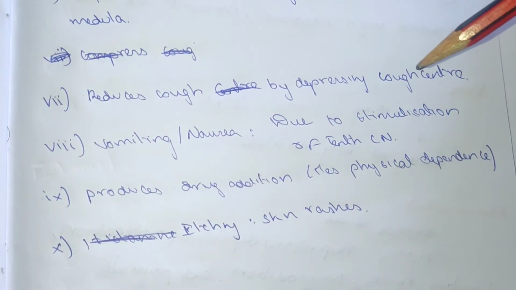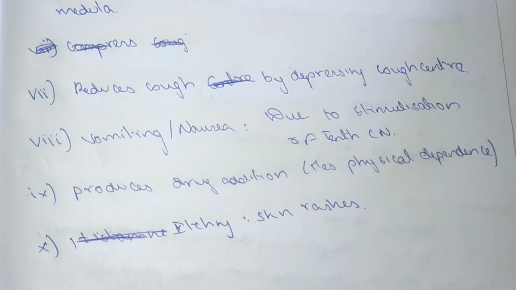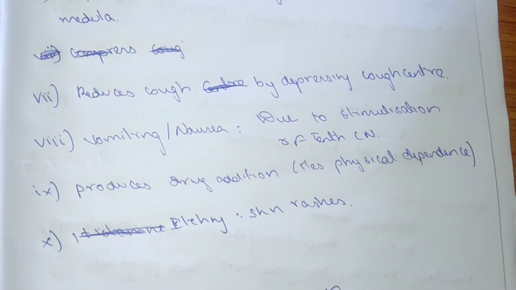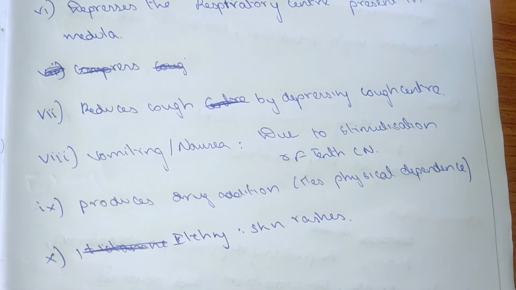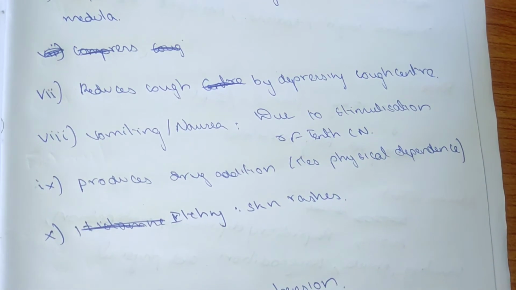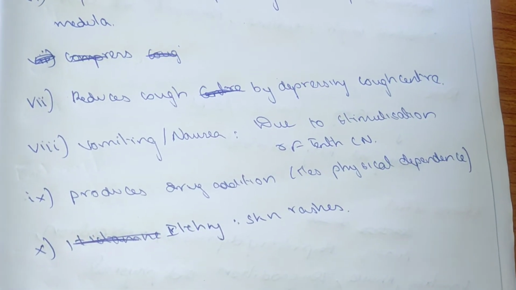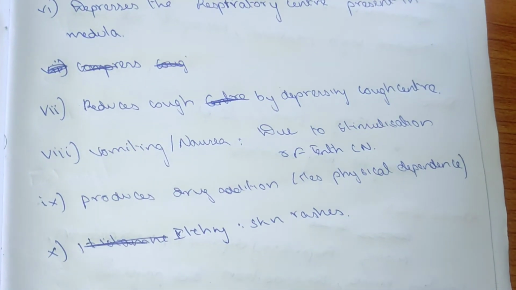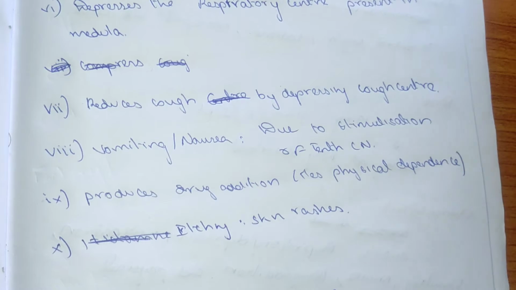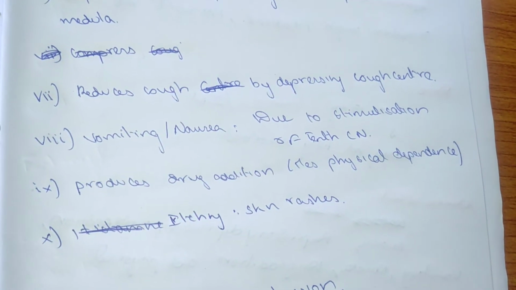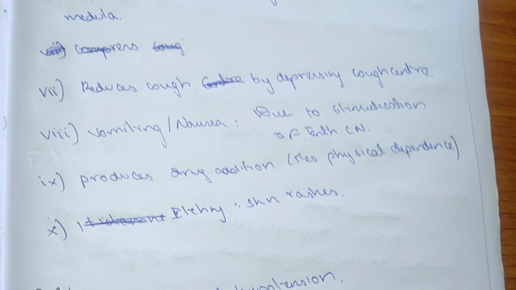Vomiting and nausea due to stimulation of the 10th nerve. It produces drug addiction and increases physical dependence. Itching and skin rashes. Without the drug, they cannot behave normally, so it produces drug addiction.